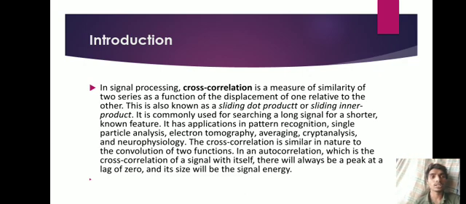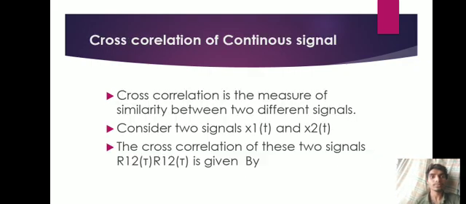The cross correlation is similar in nature to the convolution of two functions. An autocorrelation is the cross correlation of the signal with itself. There will always be a peak at a lag of 0, and its size will be the signal energy.